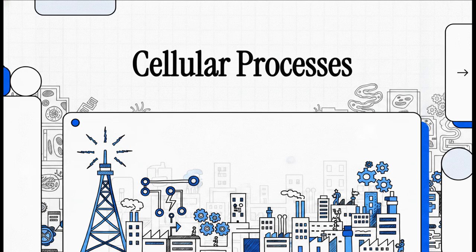Welcome to this explainer. Today we're unpacking Chapter 5, all about cellular processes. But we're actually going to shift our perspective a bit here. Instead of just picturing a cell as some static, boring blob of jelly, I want you to imagine it as a hyper-intelligent, absolutely bustling metropolis. Seriously, just like a massive city, a single cell has its own telecommunications networks, power grids, and even a highly specialized job market. So let's dive right into this incredible microscopic world.